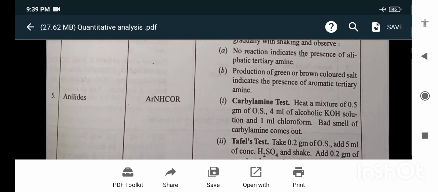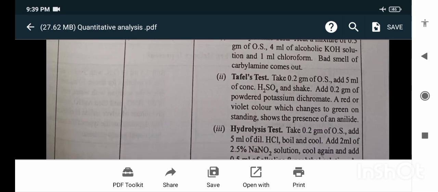Carbylamine test: heat a mixture of 0.5 gram of original substance, 4 ml of alcoholic KOH solution and 1 ml chloroform. A bad smell of the carbylamine comes out. Oxidation test: take 0.2 gram of original substance, add 5 ml of concentrated H2SO4 and shake. A violet color which changes to green on standing shows the presence of the analyte.